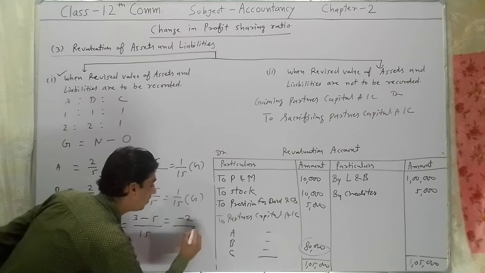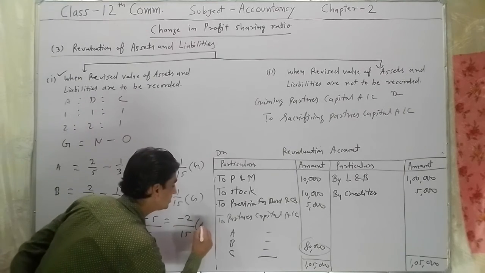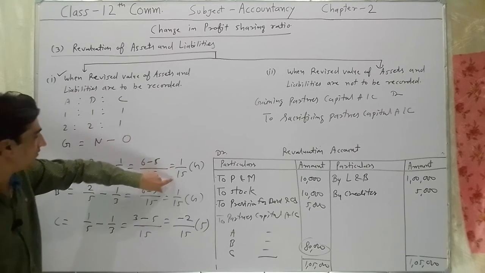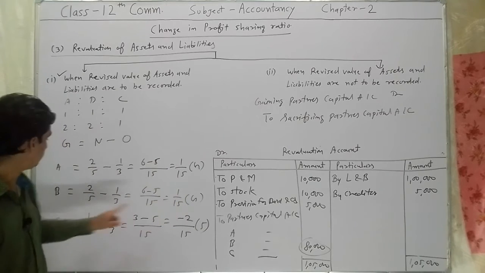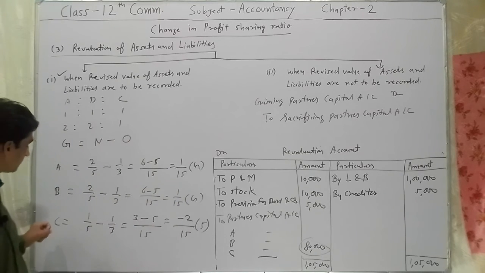So minus 2/15. The minus value is treated as sacrificing share. So 1/15 gain for A, 1/15 gain for B, and 2/15 sacrificing for C.